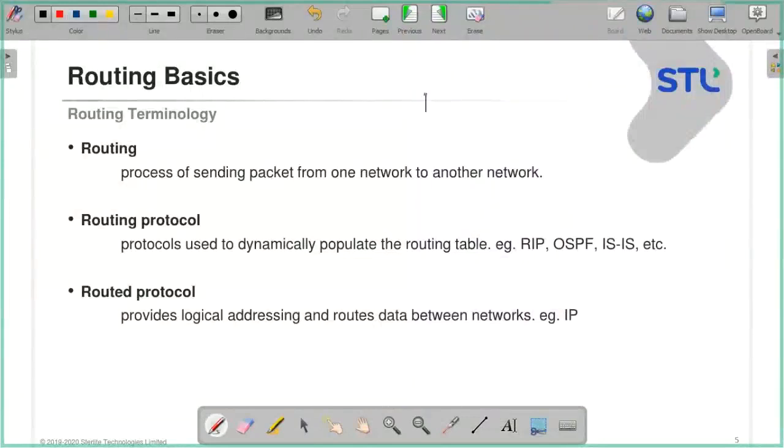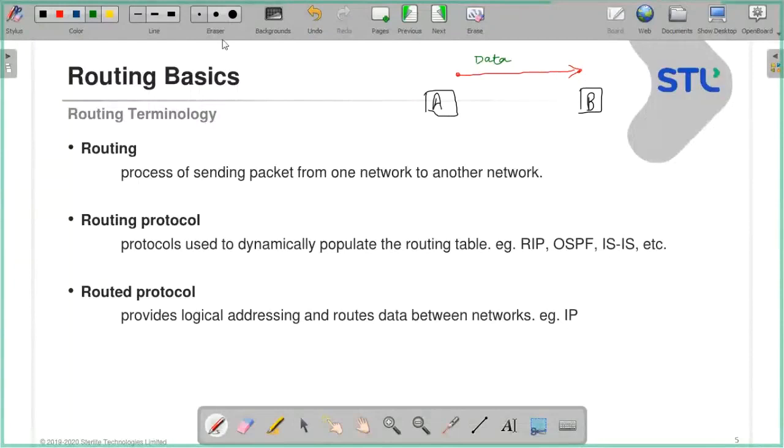Please understand, there are two nodes, A and B. Now A wants to go to B. This is what we expect, that data should be going from A to B. This is called the data plane, where actual data is expected to go.